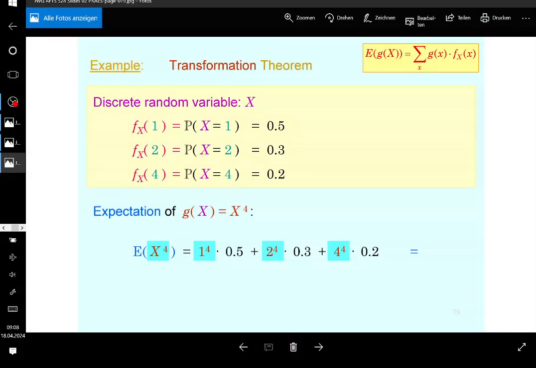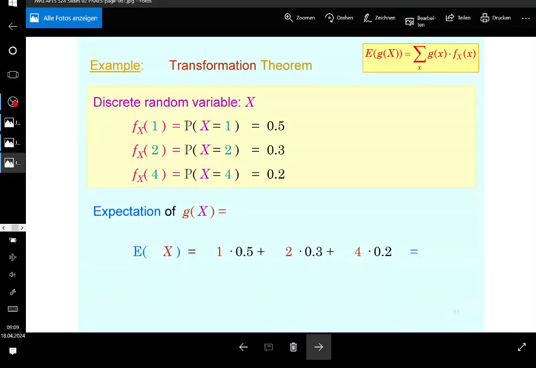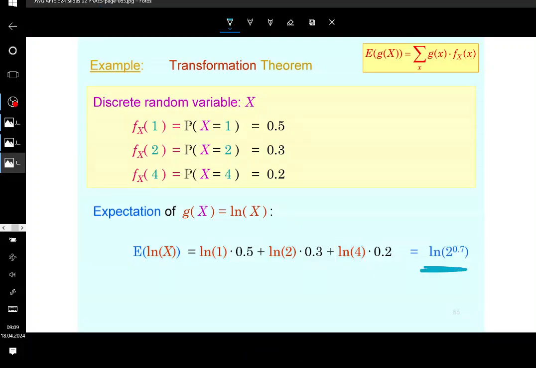All right, so you can also use it for the logarithm if you like. So if you take the logarithm of x and you want to calculate the expectation of a logarithm, this is going to be the weighted sum of the logarithms of the realizations, each weighted by the corresponding probability. That's it. Is it clear, guys? So you can use it for almost every function that you know, I think. There are some functions that you cannot use it for, but other than that, in this result, this is going to be the logarithm of 2 to the power of 0.7. So that's the expectation of a logarithm, guys.